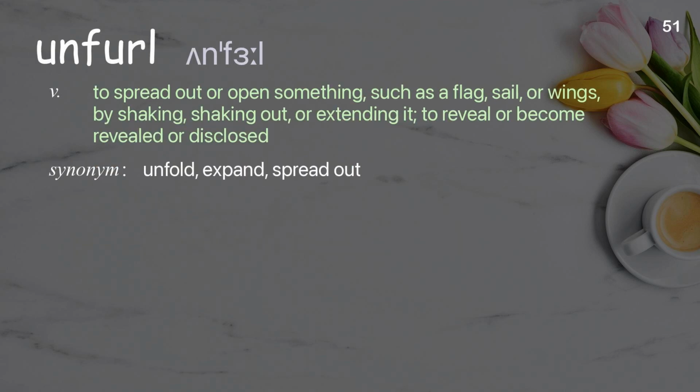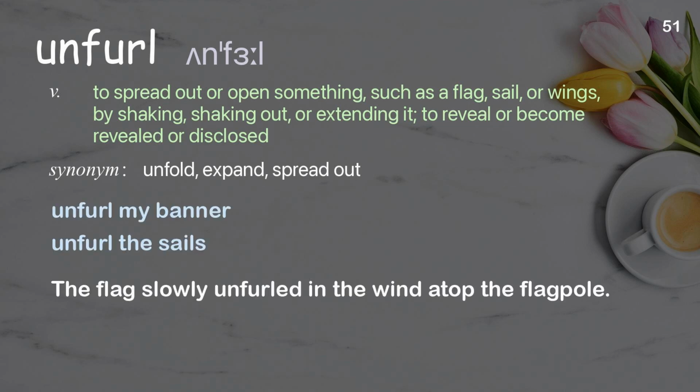Unfurl. To spread out or open something, such as a flag, sail, or wings, by shaking, shaking out, or extending it, to reveal or become revealed or disclosed. Examples: Unfurl my banner. Unfurl the sails. The flag slowly unfurled in the wind atop the flagpole.